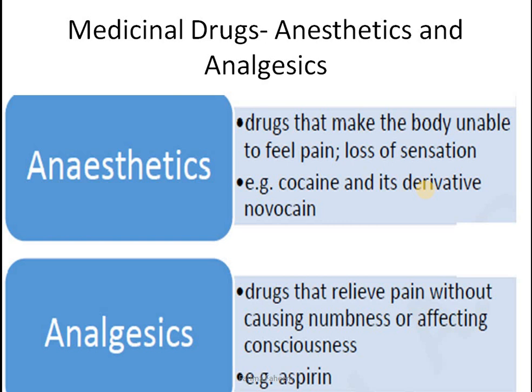Sometimes during major surgeries, the anesthesia used is general, not local. General means that it will completely numb the brain. All the sensation would go away, while the local one would only numb a certain place, a certain region, locally applied. So it won't give you a general numbness all over your body. Analgesics are pain relievers. Simply, they do not affect your consciousness. You remain conscious. A very common example of an analgesic is aspirin.